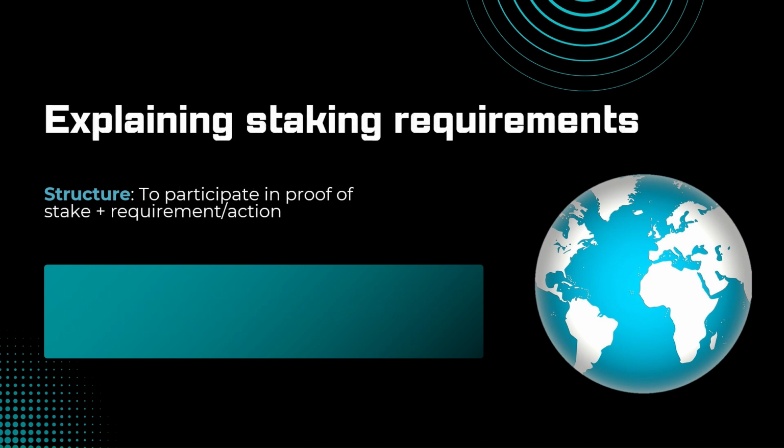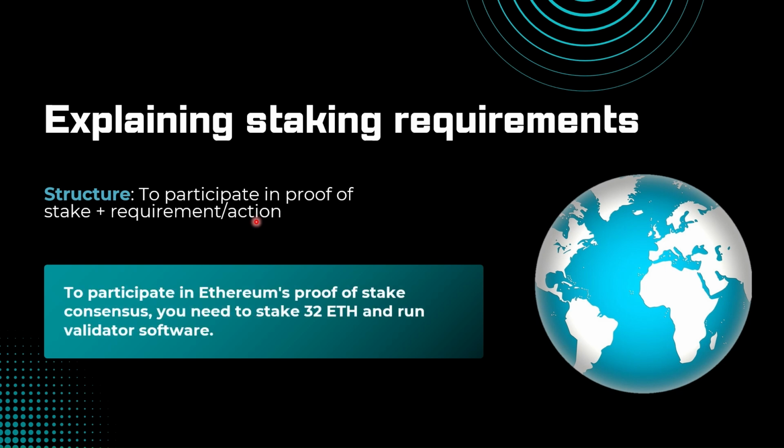So we can use it when we're explaining staking requirements. The structure would be: to participate in proof of stake, plus the requirement or the action that validators or participants would need to take. An example sentence might be, to participate in Ethereum's proof of stake consensus, you need to stake 32 ETH and run validator software. All right.